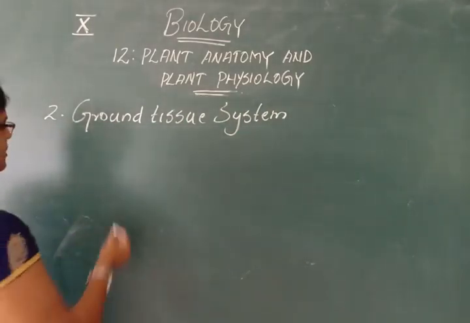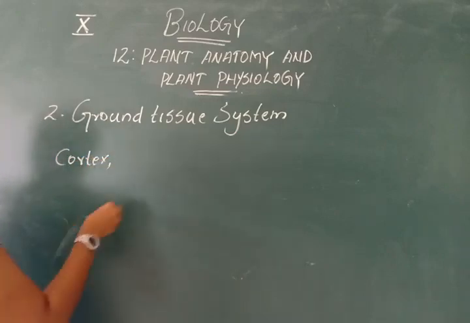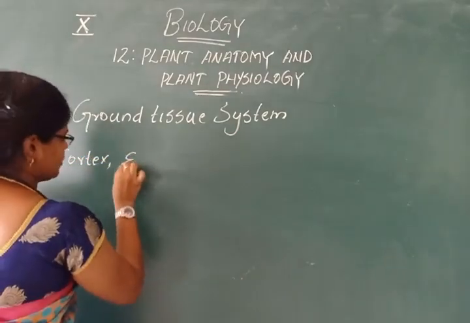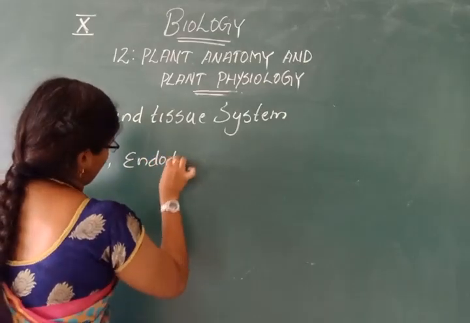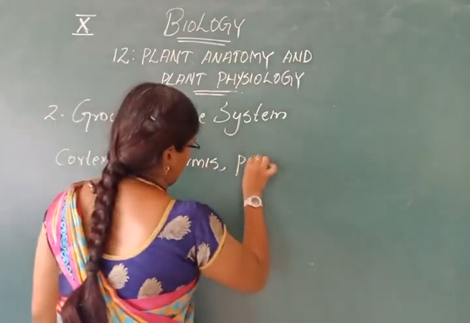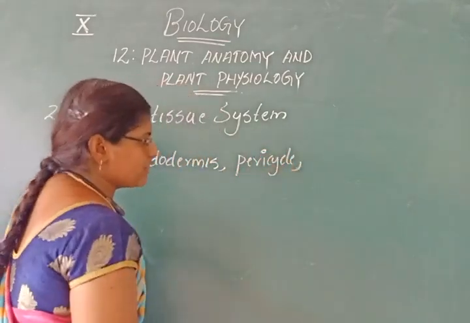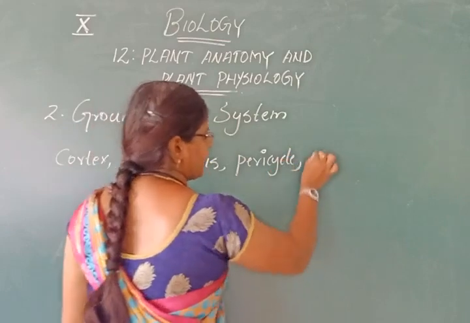So the ground tissue system comprises cortex, endodermis, pericycle, and finally pith.